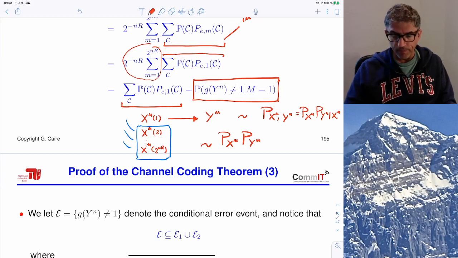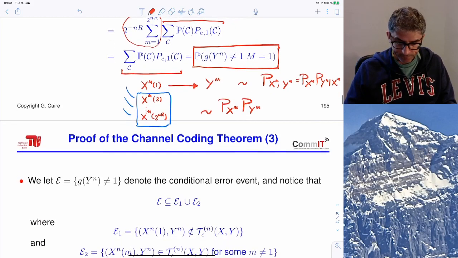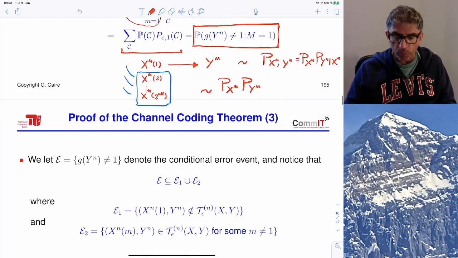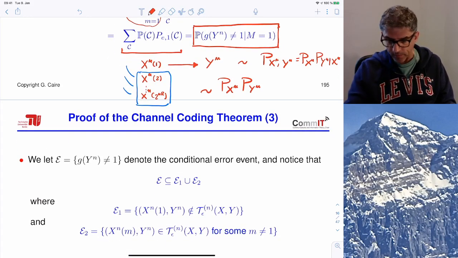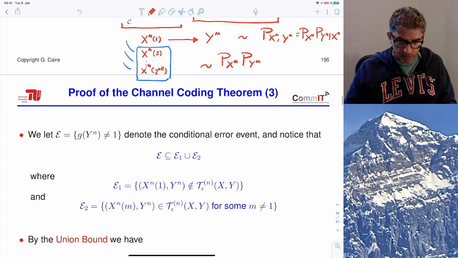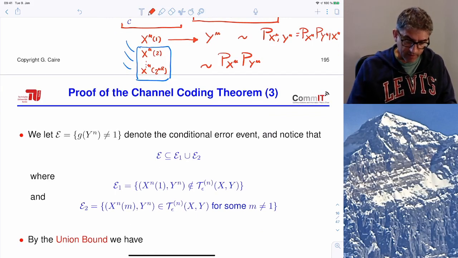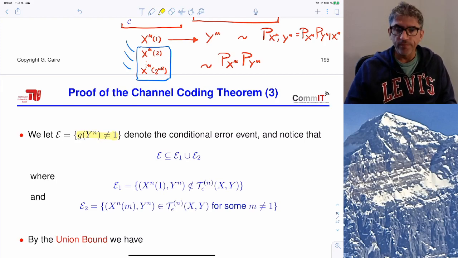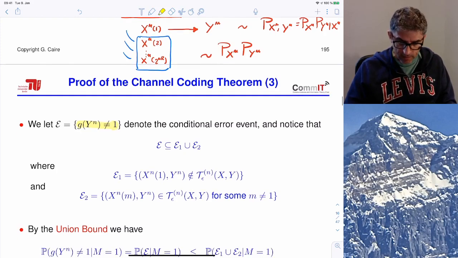And now we are going to analyze, compute this probability under this probability model. Okay, so we define the error event as the event that the decoder chooses something that is not 1. Okay, and this event is inside the union of two events.